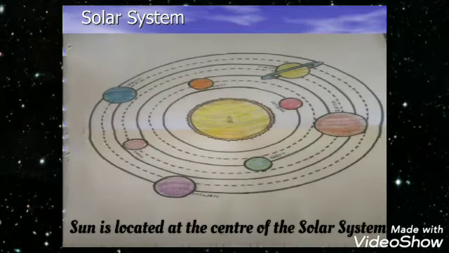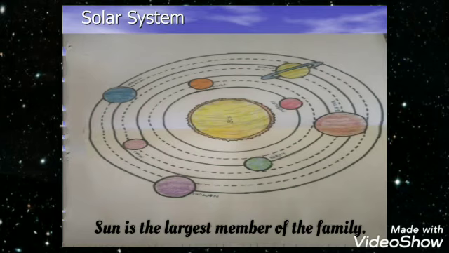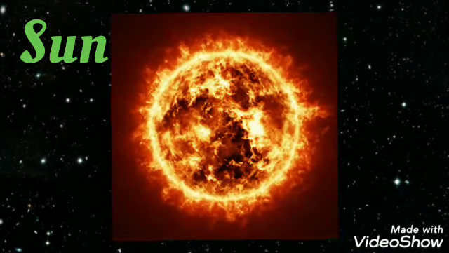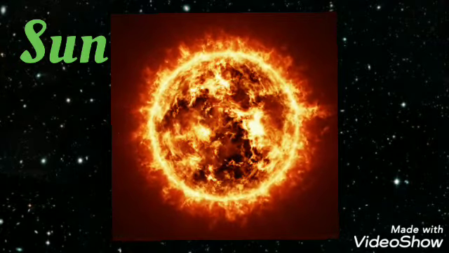The sun is located at the center of the solar system. It is the largest member of the family. It is a hot ball of fire and it gives you heat and light.